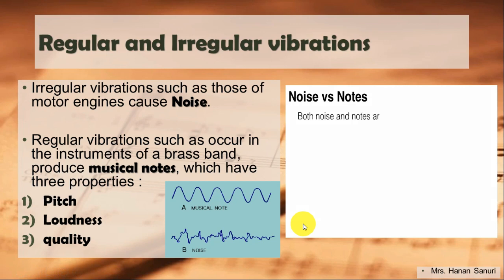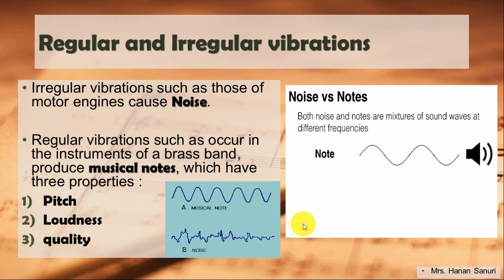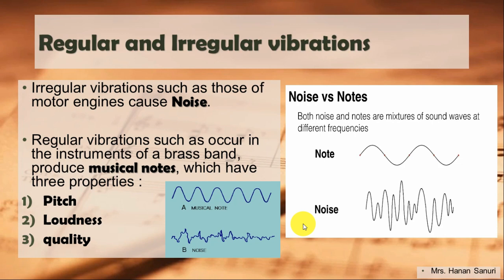Both noise and notes are mixtures of sound waves at different frequencies. A note is made up of a ripple pattern which repeats itself over and over again in an ordered way, while a noise is made up of individual ripples which have no relationship to each other and do not repeat, and so are disordered. If an object moves,